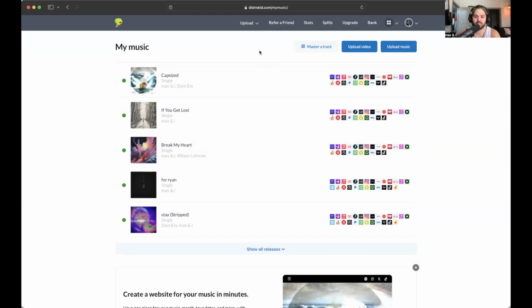We're going to submit this to distribution. What I did already was I took our album art, and we talked about this in the album art video. I resized it to 3000 by 3000 pixels. I did that on the MacBook, and the Preview app makes it super easy. You can just resize it, make sure it's a square image, then you're good to go. I have that off to the side here, ready to put in.